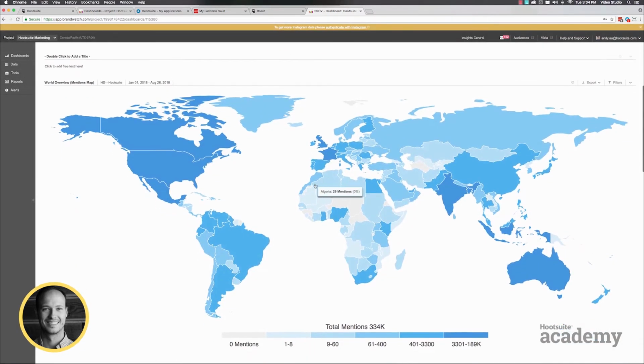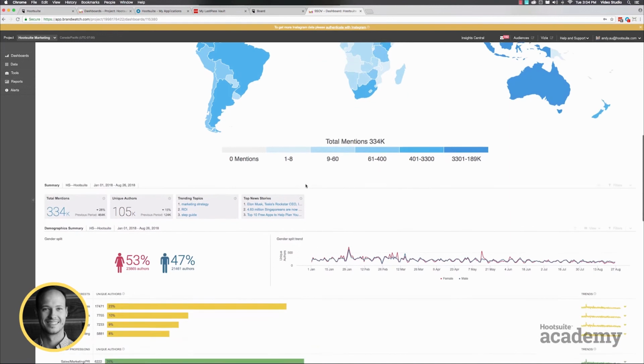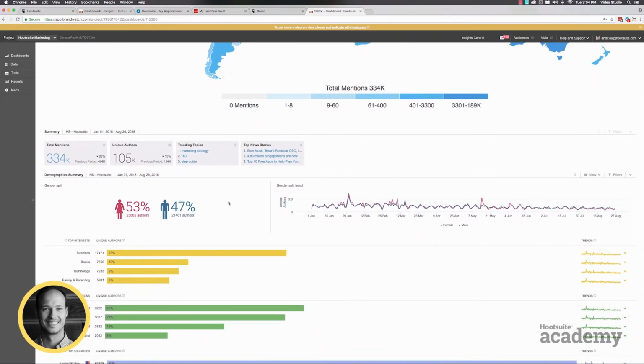Now, some other things I use, you can scroll down and there's just so much information on Brandwatch. Once you get set up, it's amazing. I love it so much. You can see all the different mentions based on gender, and how many unique authors there are. So 105,000 people are using the keywords that we're searching for, with 334,000 mentions. So it's about 3.3 mentions per unique author in this case. You can see the trending topics. This is all valuable information that you can then take and use to help make your business decisions as you're moving forward.